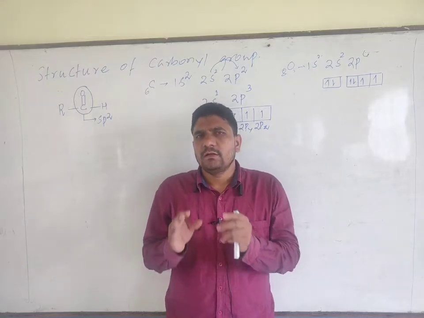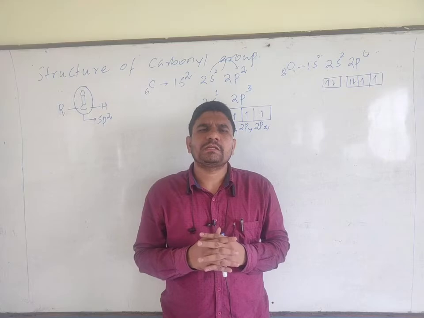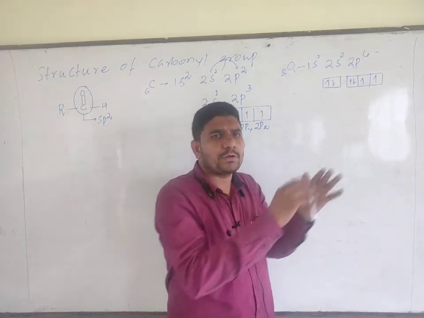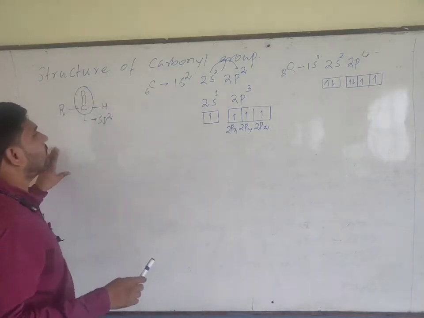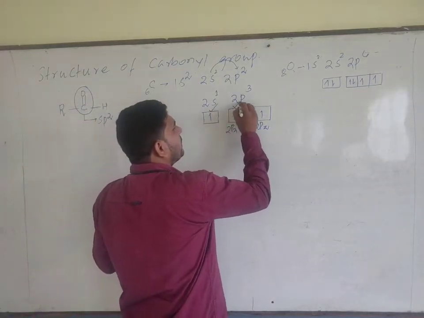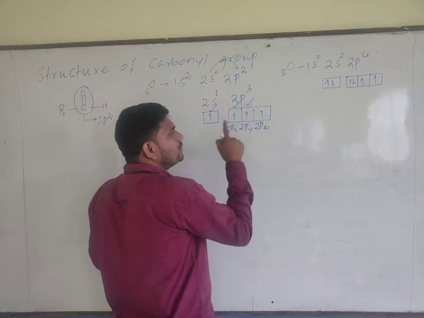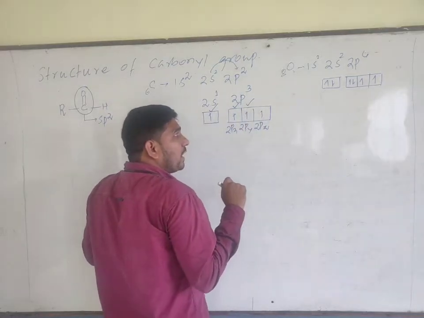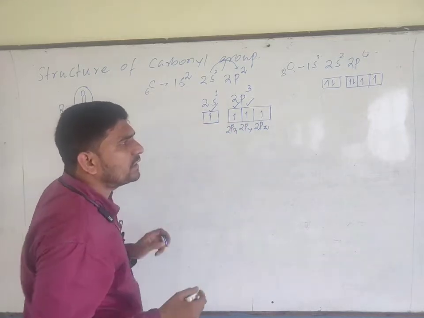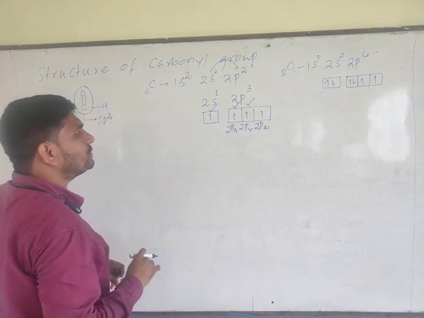Always the number of atomic orbitals involved in the hybridization process is equal to the number of hybrid orbitals. Over here, what is the number of atomic orbitals? Listen carefully. One s atomic orbital combines with two p atomic orbitals to produce sp2 hybrid orbitals. But how many sp2? 3, because 3 atomic orbitals took part in the hybridization process.